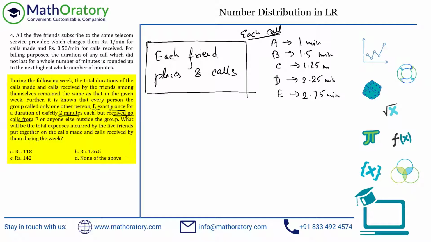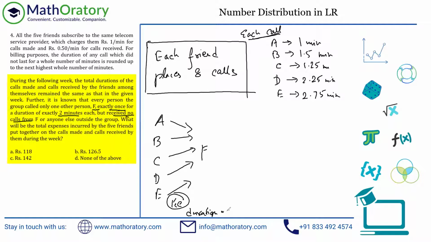So let me break this down for you. So it is known that every person in the group, so A, B, C, D, E, those are the persons in the group, are calling F exactly once. So A, B, C, D, and E, each of them are calling F exactly once, right? So I'm just writing this in short. So each of them are calling F exactly once. And also the duration is 2 minutes. So each of them are making 2-minute calls. So duration of each call is 2 minutes. So this is completely symmetric, but receiving no calls from F, right? So I don't have to do that for anyone else outside the group.